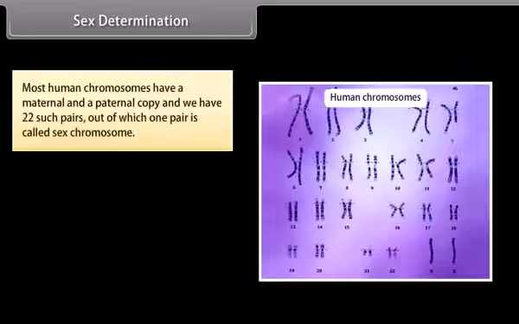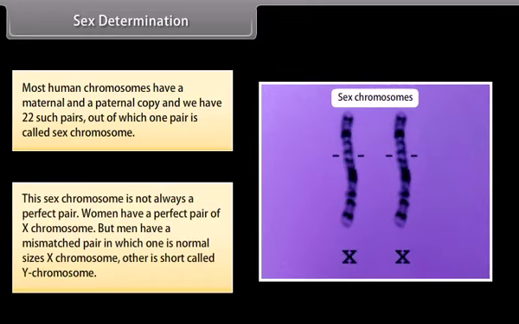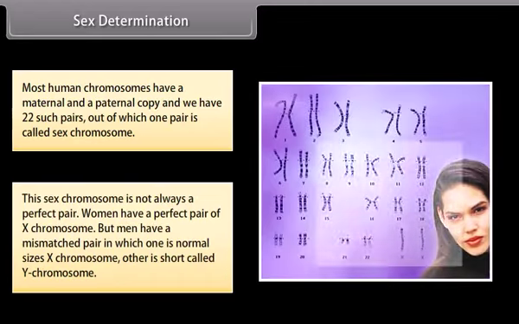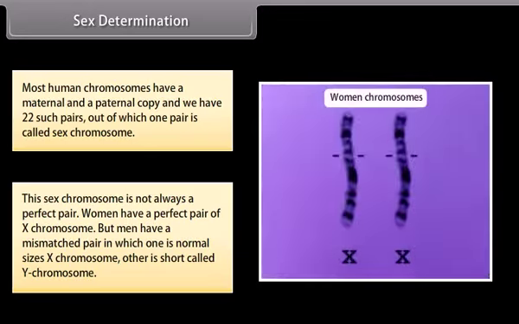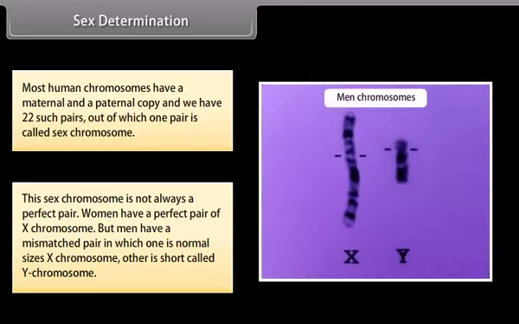Sex determination. Most human chromosomes have a maternal and a paternal copy, and we have 22 such pairs, out of which one pair is called the sex chromosome. This sex chromosome is not always a perfect pair. Women have a perfect pair of X chromosomes, but men have a mismatched pair in which one is a normal-sized X chromosome and the other is short, called the Y chromosome.